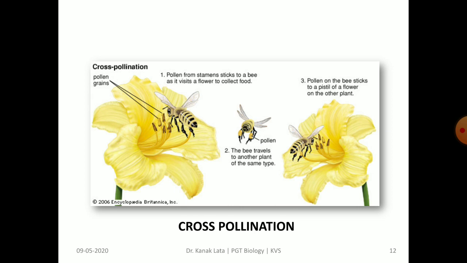In the given figure, you may observe how cross pollination takes place. Here, pollen from a stamen sticks to the bee as it visits a flower to collect nectar. When the bee travels to another plant of the same type, then pollen grains on the bee stick to a pistil of a flower of the other plant, and hence cross pollination is achieved.